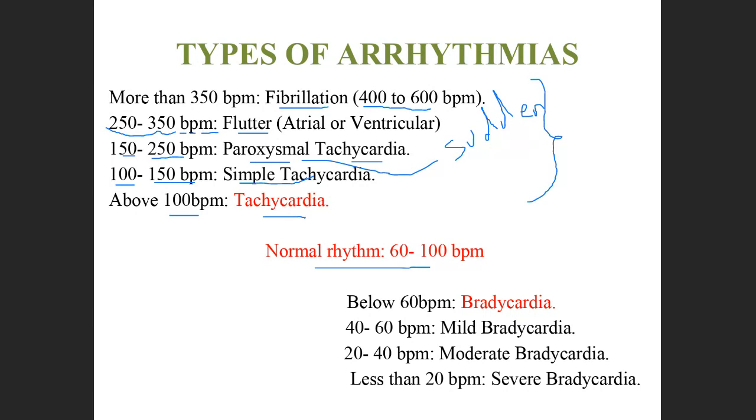When you come to the slower rate, you can see bradycardia: mild, moderate, severe. So below 60 is bradycardia, 40 to 60 is mild, 20 to 40 is moderate, and less than 20 is severe bradycardia. So tachycardia means faster heart rate, bradycardia means slower heart rate.